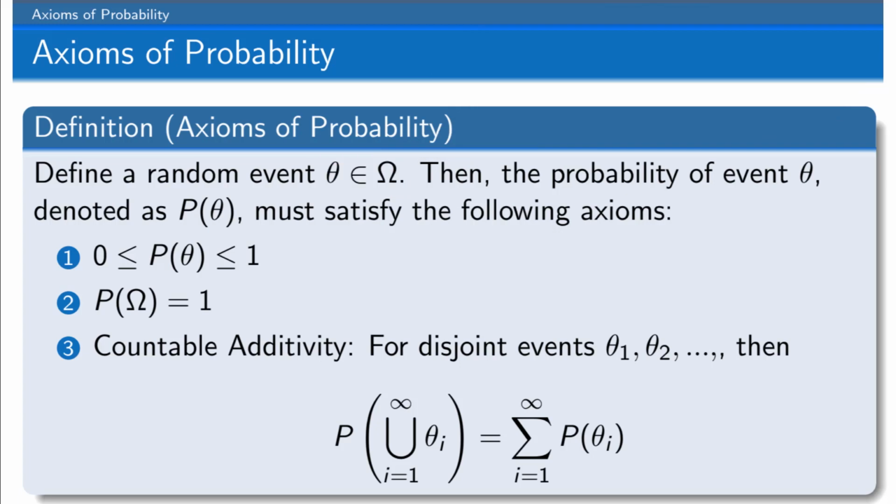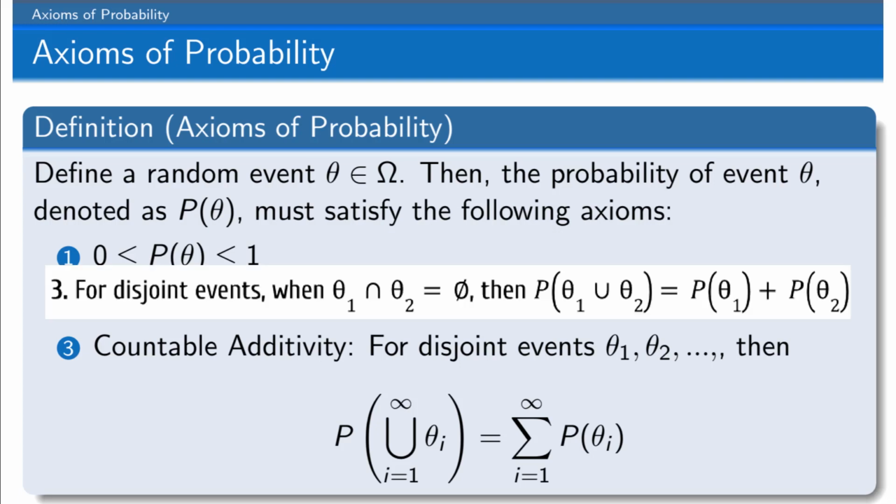Then the probability of event theta, denoted as P of theta, P parentheses theta, must satisfy the following axioms. Number 1, P of theta must be between 0 and 1 inclusive. If the probability of an event happening is 1, that's 100%. And if it's 0, that would be 0. The probability of omega is 1. So the probability of getting anything that's in the entire set would be 100%.